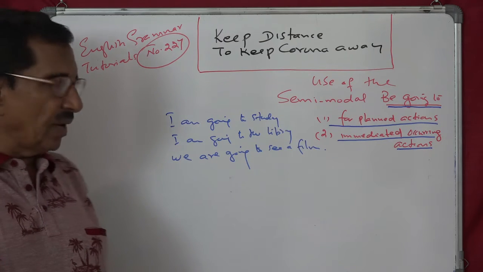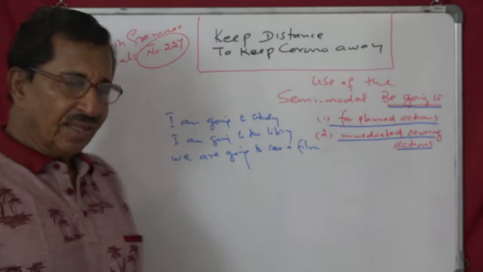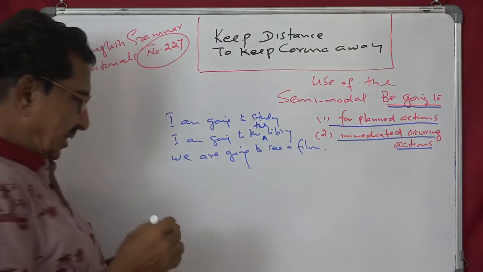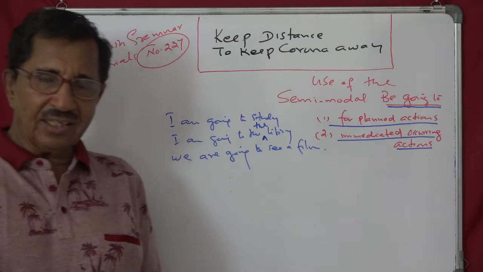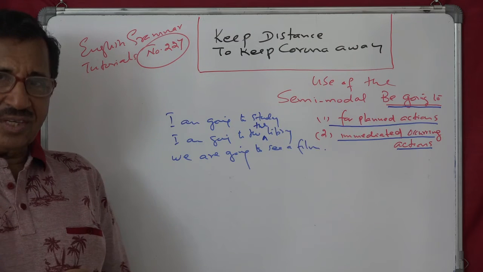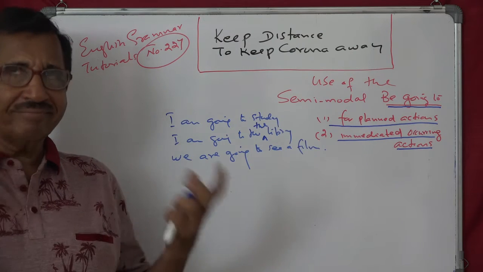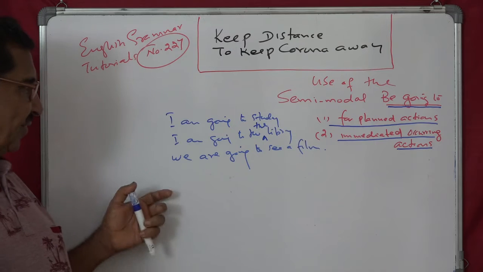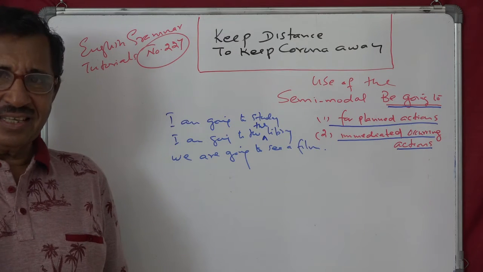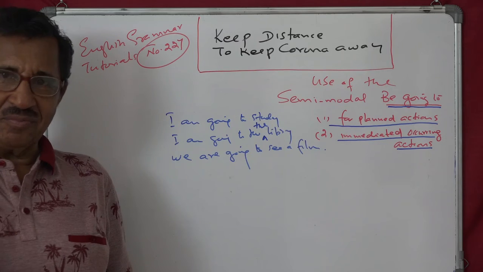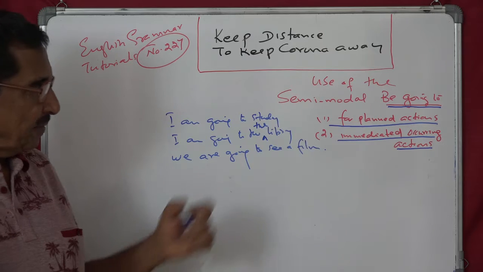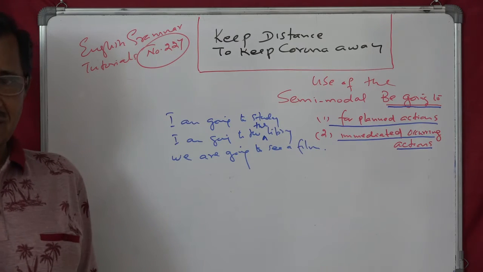Same, I am going to the library. So, I will go to the library. I am going to the library means it's my planned action and that is going to happen immediately. Now I am going to the library. Now I will go to the library. We are going to see a film. It's going to happen. The other one is we will go for a film. See the difference? We shall go for a film. That's the difference.